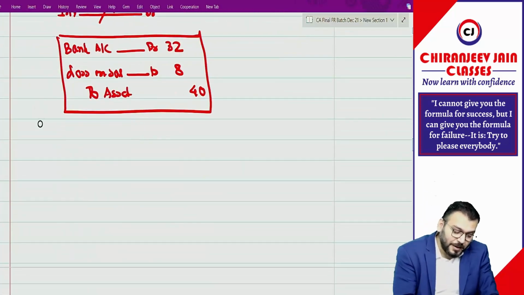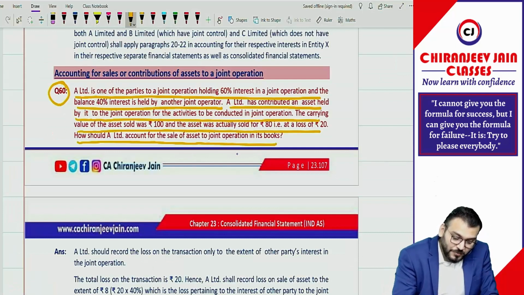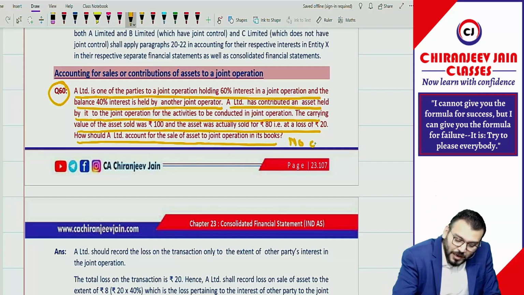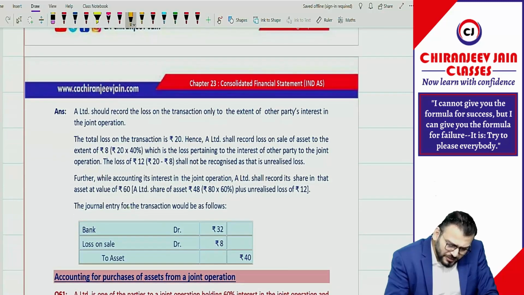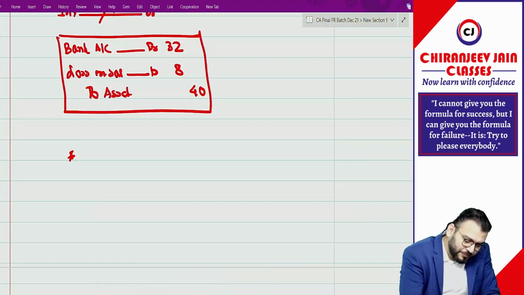So if there is evidence, I'm just writing, because in this particular question there was no evidence. Why was there no evidence? Because they have not given the fair value. You can't assume on your own that the transaction is done at fair value. So I can say there is no evidence of impairment. In this answer I think they have not said anything about impairment. You can check it.